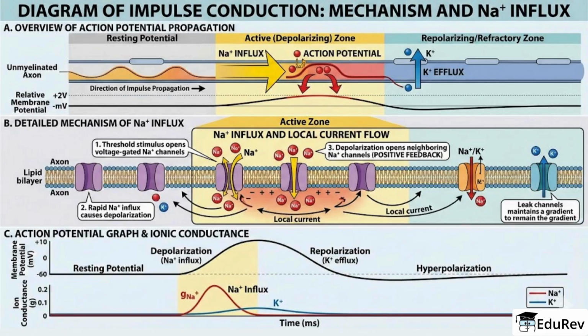To understand how a signal moves, start with the resting state of the membrane. Then follow depolarization when sodium channels open and Na+ rushes in. That local influx reverses membrane potential and triggers adjacent channels to open, producing a wave of action potential. Afterward, ion pumps restore the resting state during the refractory period. In myelinated axons, this process jumps between nodes of Ranvier, a saltatory conduction that greatly increases conduction speed.